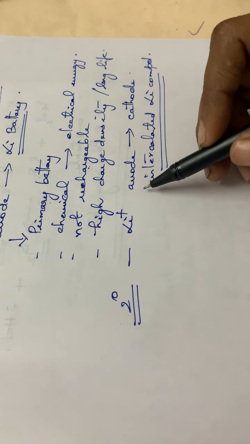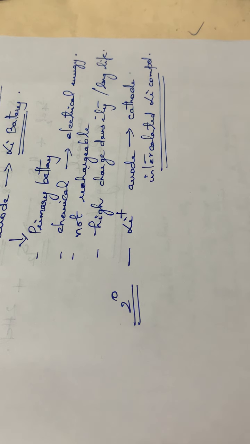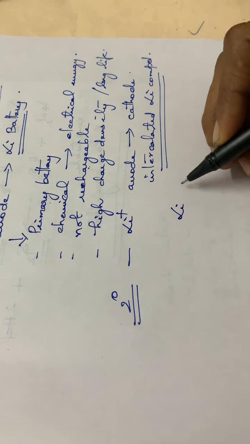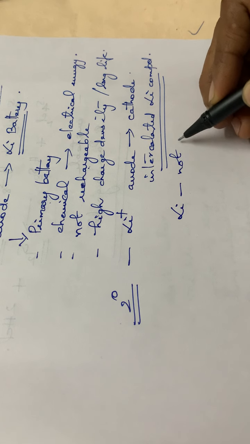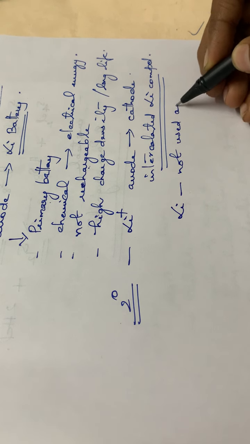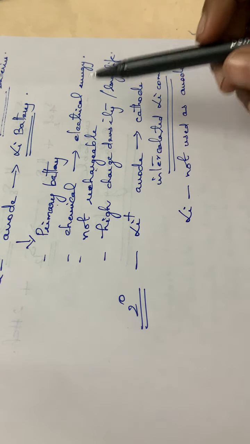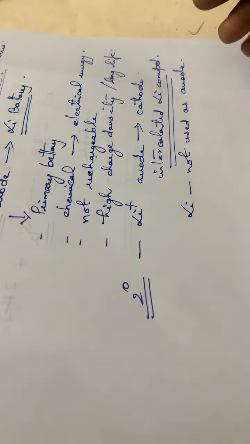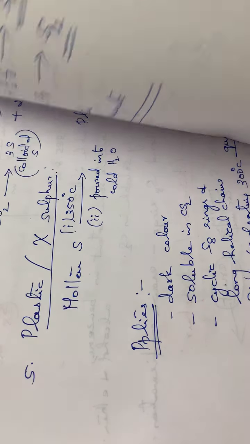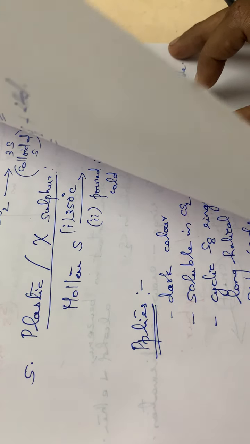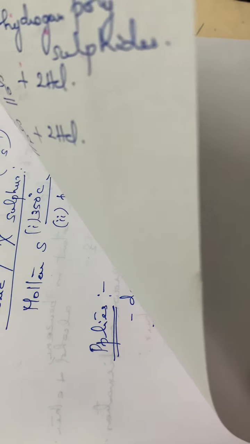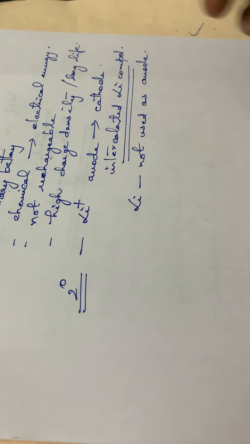And also in the secondary lithium batteries, lithium metal is not used as the anode, but in the case of primary, lithium is used as the anode. Also, pure lithium is highly reactive, even reacting with moisture present in the air itself.